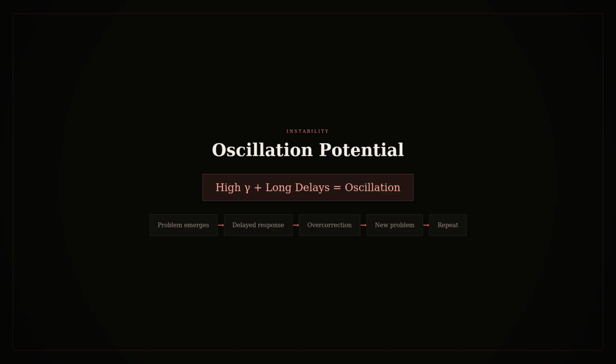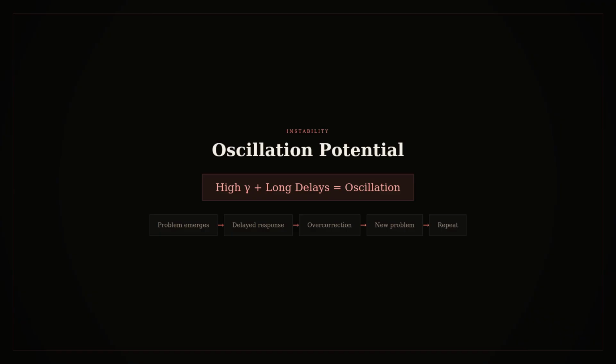Delays create oscillation potential. Imagine conflict rises, pressure builds. Eventually, the legislature responds with redistribution. But by the time redistribution takes effect, conflict has already fallen because conditions changed. Now, there's redistribution without pressure. The rich push back. Policy reverses. But by the time it reverses, new conflict has emerged. The system oscillates around equilibrium, never quite settling.